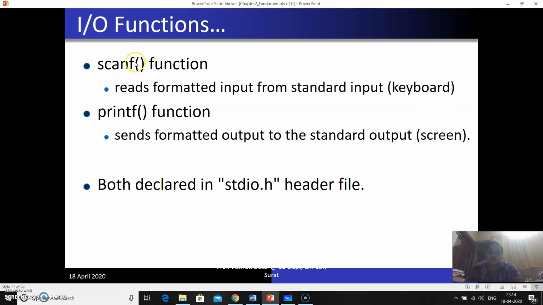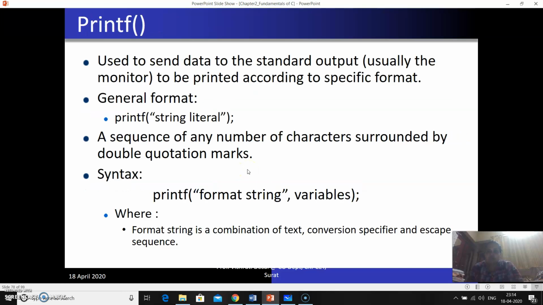If you want to use printf and scanf in your program, you must include the stdio.h header file in the first line of the program. Now the printf statement. The general syntax of printf is printf within brackets, within double quotes, whatever you write, that is a string literal, exactly going to be printed on the console. As we have seen in the first example, printf hello world simply gives you the output hello world.